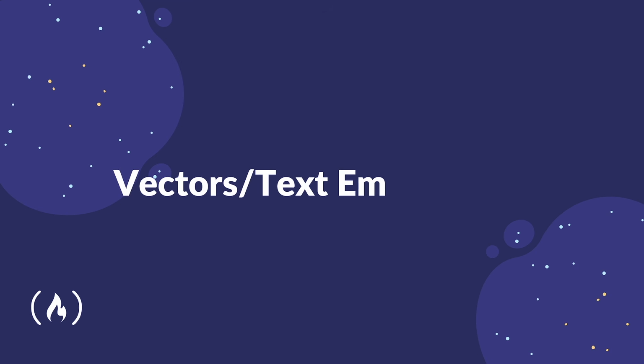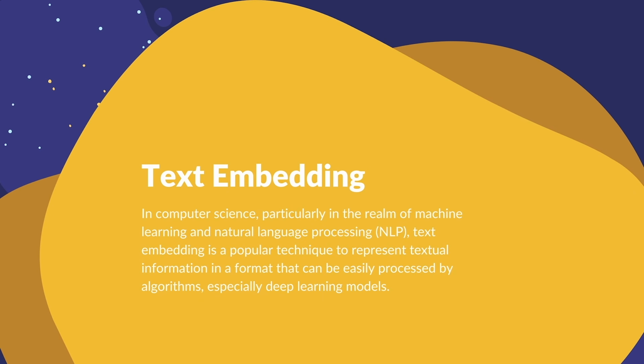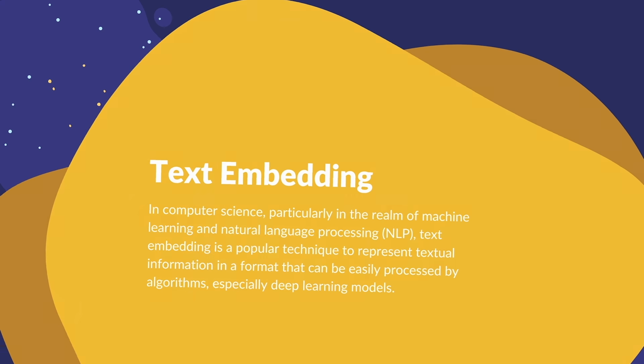Vectors and text embeddings. To finish off, I'm going to leave you with a slightly more complex subject. We are going to take a quick look at the topic of text embedding and vectors. In computer science, particularly in the realm of machine learning and natural language processing, or NLP, text embedding is a popular technique to represent textual information in a format that can be easily processed by algorithms, especially deep learning models.